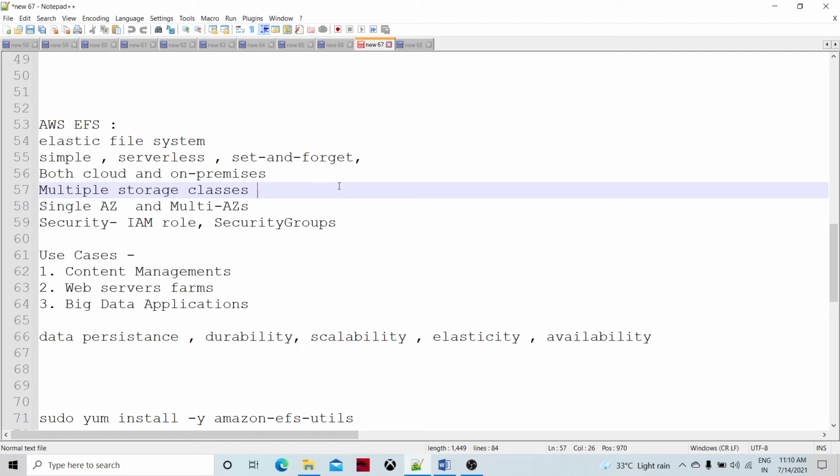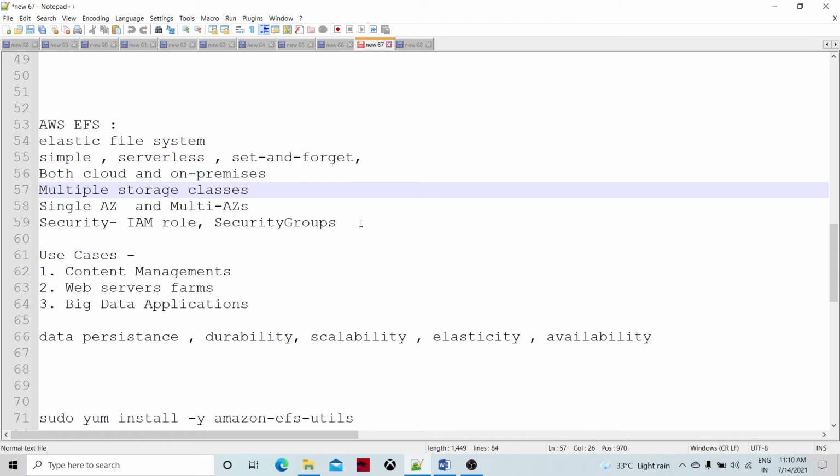So, it is also supported by cloud and on-premises equally. The same file system can be shared among different machines, on-premises as well as cloud-based. And it comes with multiple storage classes, so depending upon the particular use case, a particular class can be selected and provisioned. It is also available in single availability zone or multi availability zone, depending upon the data redundancy we are going to support and the data availability